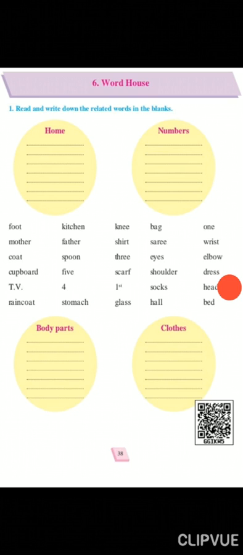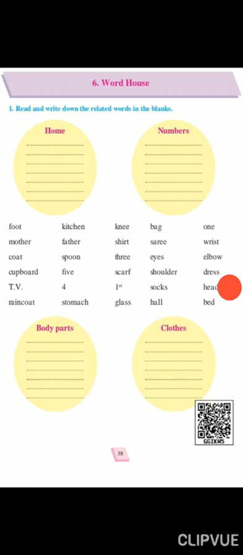Now you can see the third line, KNEE, knee. Now knee is a body part again, so you will write the spelling of KNEE, knee, in the third circle. The next is shirt, SHIRT, shirt. Now shirt is a cloth, so you will write in the fourth circle the spelling of shirt.